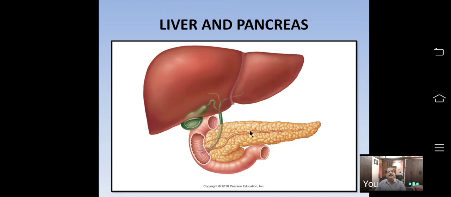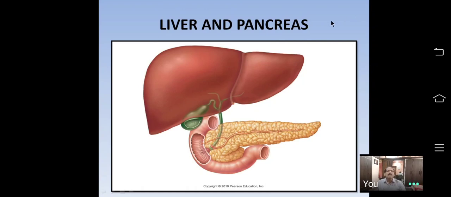This is one question: is the pancreas an exocrine gland or an endocrine gland? I said that if a gland has a duct, it is called an exocrine gland. For example, the liver has a bile duct. This is a duct which conveys bile juice from the liver to the duodenum. Where the bile duct opens into the duodenum, a small sphincter is present, called the sphincter of Oddi, that regulates the release of bile into the duodenum.